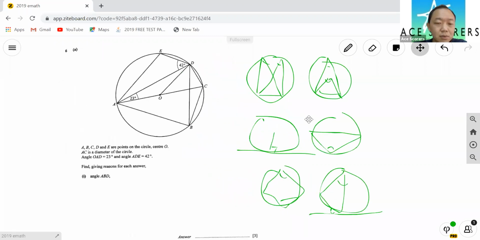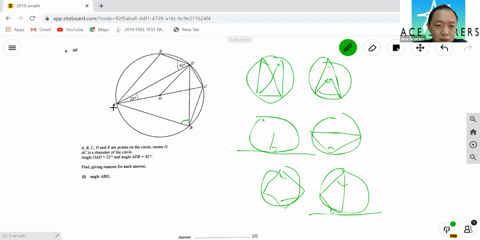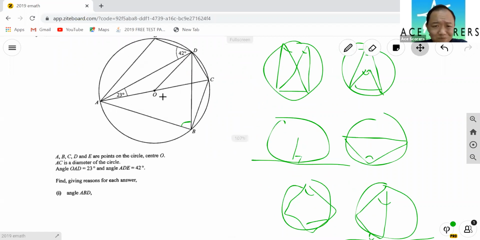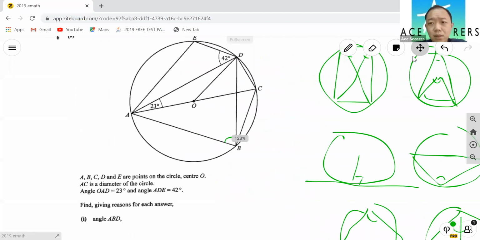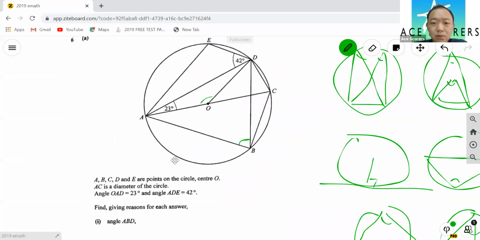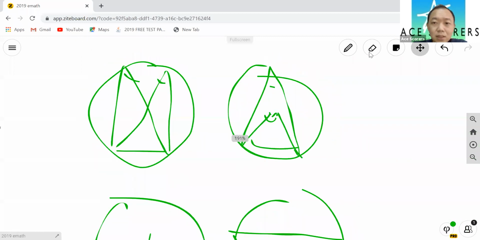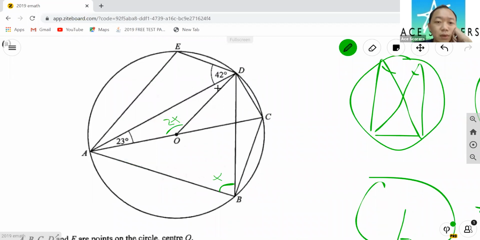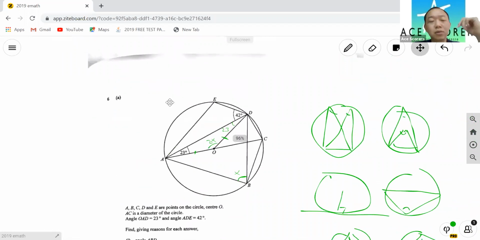Let me just give you an example. ABD. So where's ABD? ABD is here. Yeah, I need to find that. So to find that, I need to find this because according to this rule, angle at center equal to twice angle at circumference. This is 2 times of this, right? So to find this, I know that here is 23 as well because this is an isosceles triangle. This is a radius of an isosceles triangle. So I can find here, take this number divided by 2, I get that. Okay, so your 6 circle properties, you need to know very well.